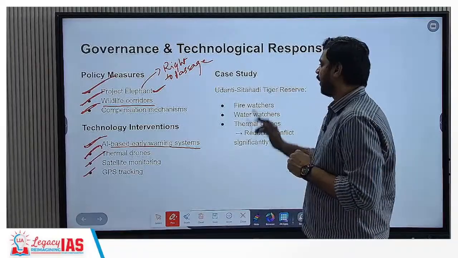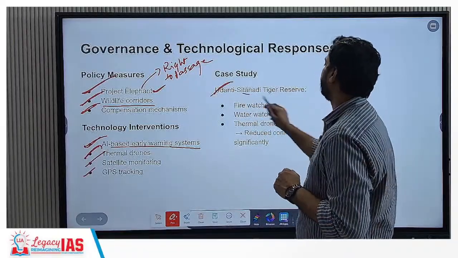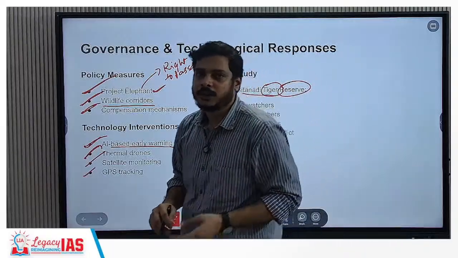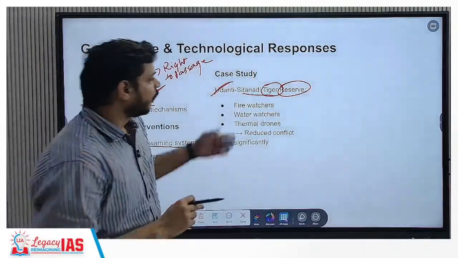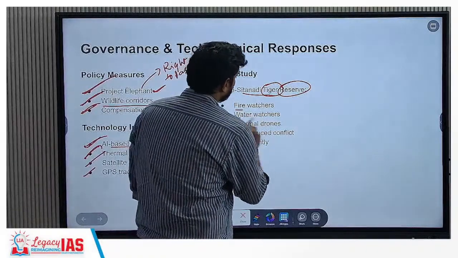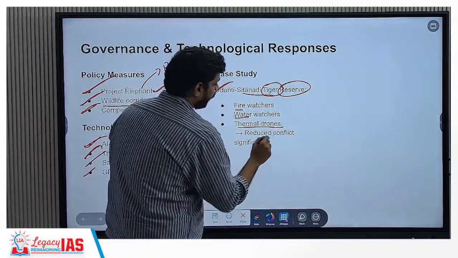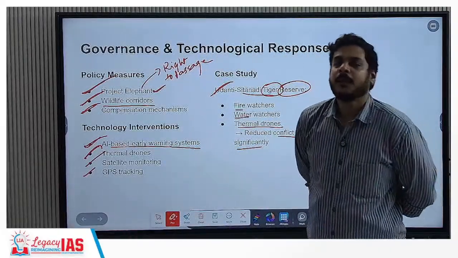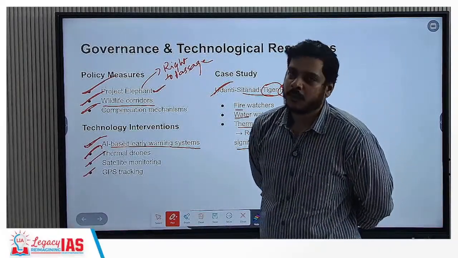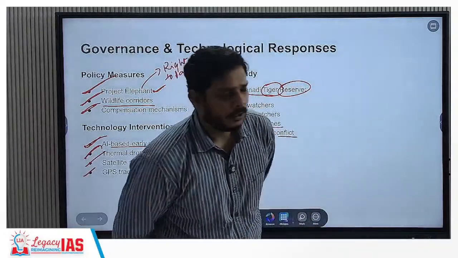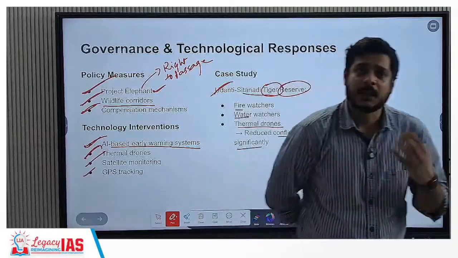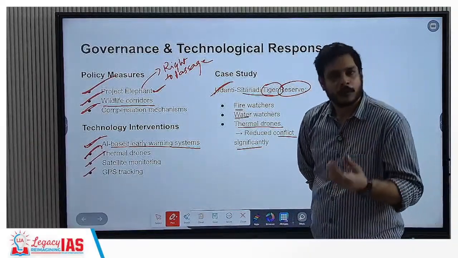Okay, one case study is the Udanti Sita Nadi Tiger Reserve. You will have the local population, who sit as fire watchers and water watchers, along with thermal drones, to reduce conflict significantly. It has been seen that when people get involved and sit as forest watchers, that means fire watchers, if there has been any kind of forest fire, they alert the forest department.